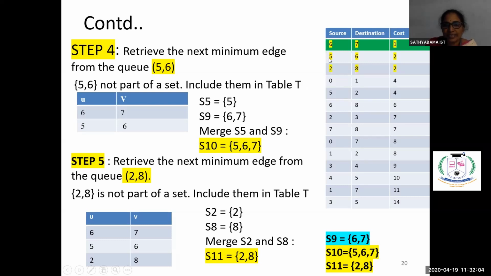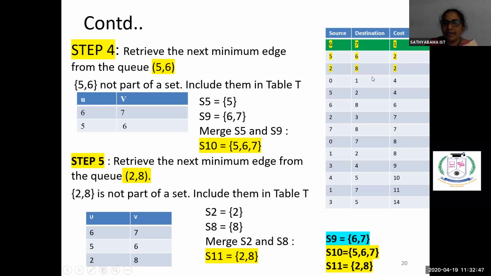Now the new edge we are considering is vertex 5 and vertex 6. Vertex 5 is already there in S5, and for 6 we have to take the previous set which has 6. S9 has 6 and 7. So we have to merge S5 and S9 to get S10. Now S10 gives 5, 6 and 7. So the new set we are creating is 5, 6, 7.